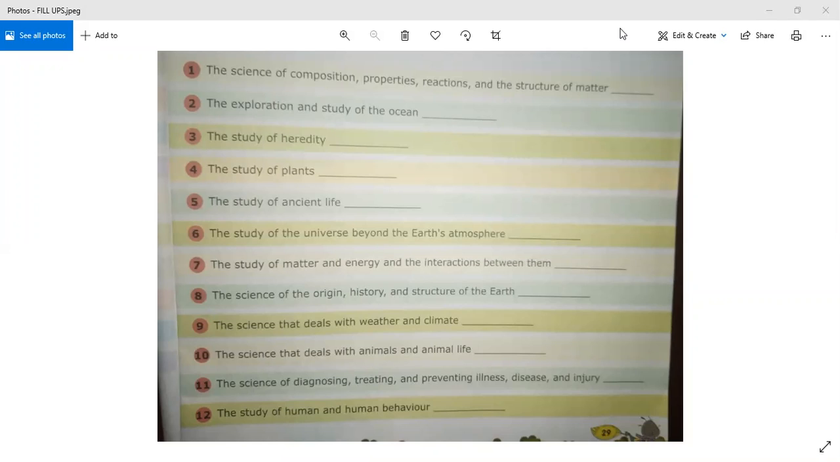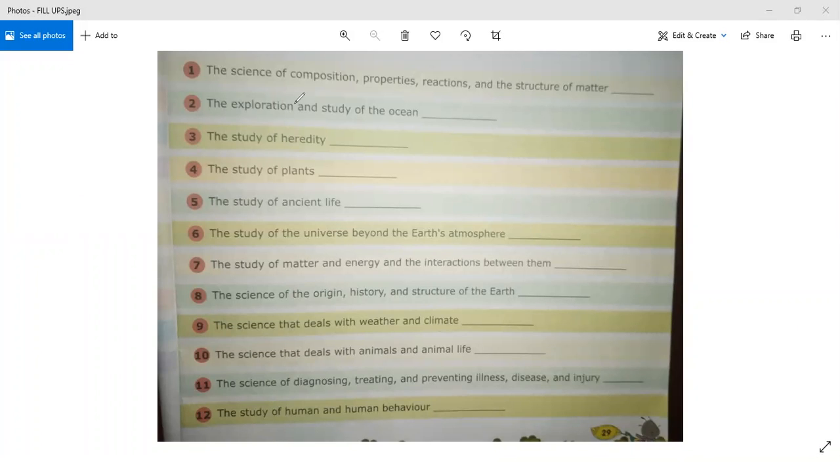So here is a page that I have taken from your book. The very first fill-up that is given in your book on page number 29, you have to do now with me. Students, just pick up a pencil and start doing it with me. I will be telling you one by one. See, there is the first fill-up.